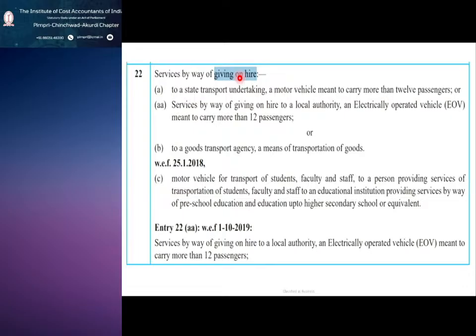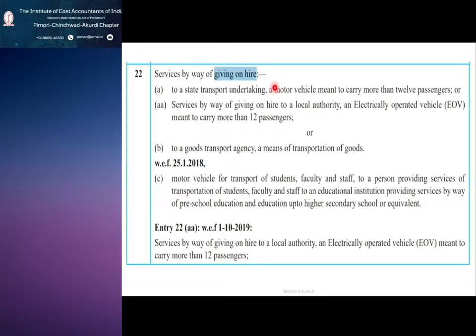Actually, I remember we have seen about 18 or 19, I think 18, 21, 21A, 21B. So this one is entry number 22. So why are we considering entry number 22? Services by way of giving on hire. So say for example, I am doing some service business.